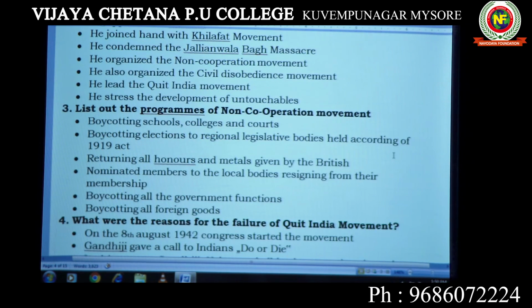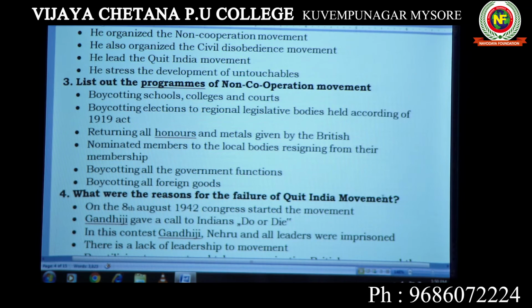Next one. List out the programs of the Non-Cooperation movement. This is a very simple one. Students did not go to schools and colleges, and the elders did not attend courts and their offices. Then they returned all their honors. Then nominated members resigned, they boycotted foreign goods, and started using Swadeshi goods. These are all the programs of the Non-Cooperation movement.